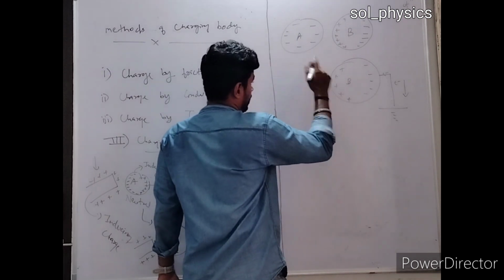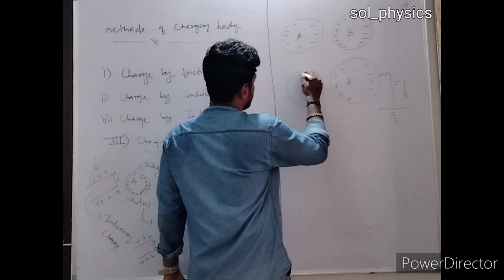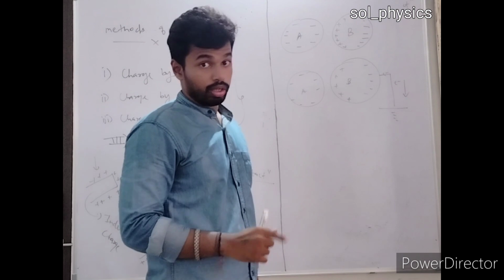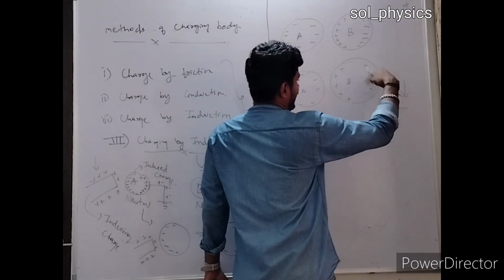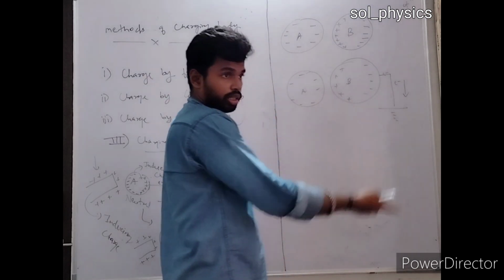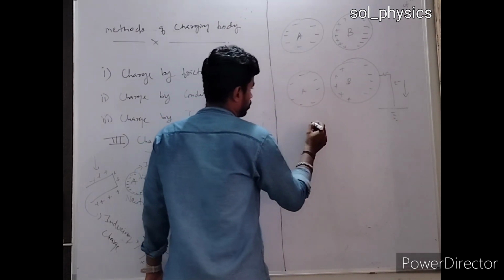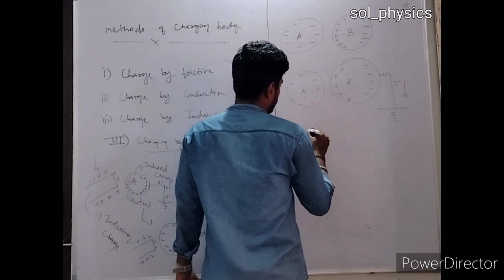अब यहां पे एक और चीज है कि यहां पे मैंने बॉडी ए का प्रेजेंस हटाया नहीं है. So still body A is present, although they are not in contact with each other. Now since I have grounded body B, all the electrons are moving to the earth. So we are only left with the positive charge. So now after a while when you remove the grounding part, let's say